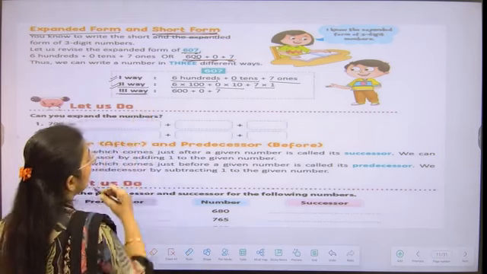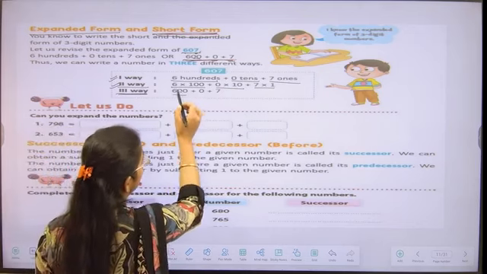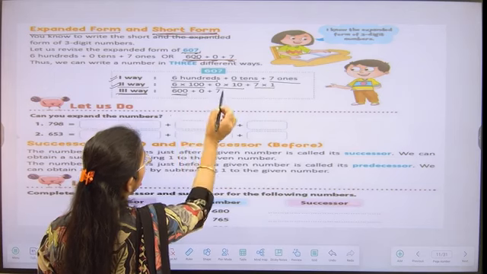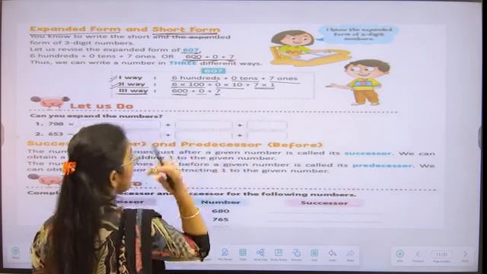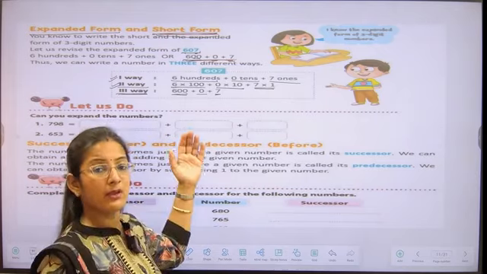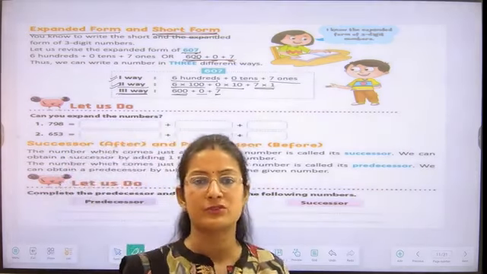And what is our third way, students? In the third way, we can simply multiply them and write it. It becomes 600, it becomes 0, and it becomes 7. So these are the three ways we can write a number in expanded form, students.